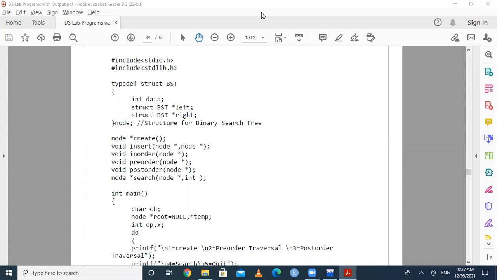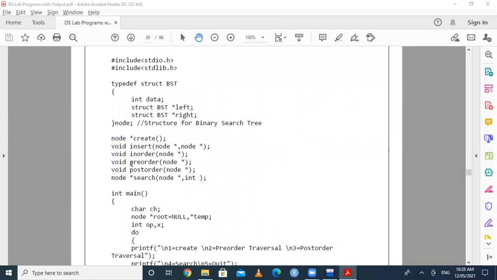Anyone, unmute yourself and tell me. I am going for in-order traversal of a tree. Then what sequence do I have to follow? Left, root, and right. Okay, this answer is correct. You have to first visit the left subtree, then visit the root, and finally visit the right subtree. So left, root, and right. This is the sequence for in-order.